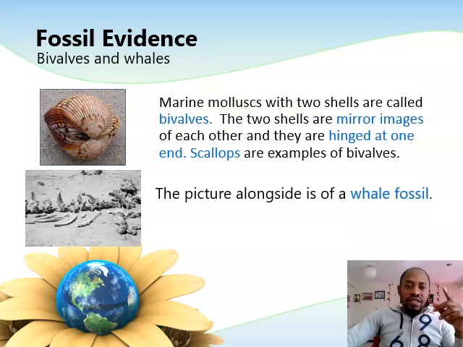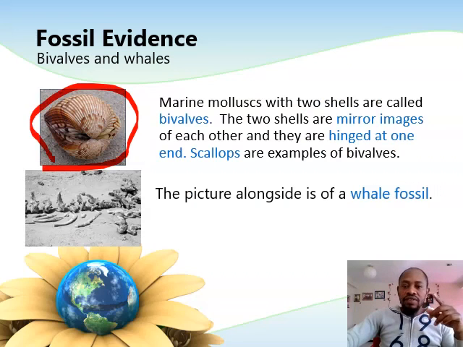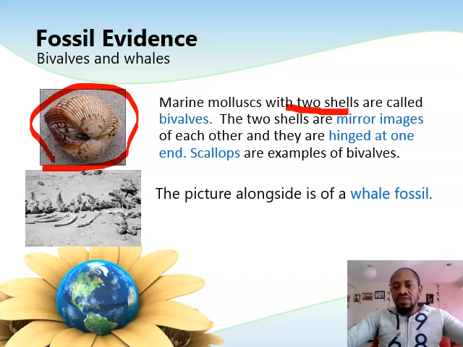Now, the next one are the bivalves. The bivalves are called bivalves because they have two shells. We still find them today, but we were able to find old fossils of bivalves. It means that somehow they had existed, but they did not change much over millions of years.